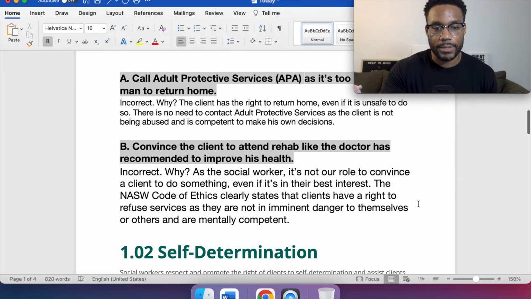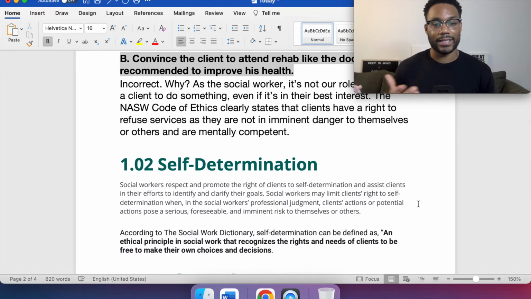And just to continue with B even more, again, I got you guys. 1.02 for self-determination from the NASW Code of Ethics: Social workers respect and promote the right of clients to self-determination and assist clients in their efforts to identify and clarify their goals. Social workers may limit clients' right to self-determination when, in the social worker's professional judgment, clients' actions or potential actions pose a serious, foreseeable, and imminent risk to themselves or others. So they kind of have a plan of action that is about to go down. That's not the case right here.